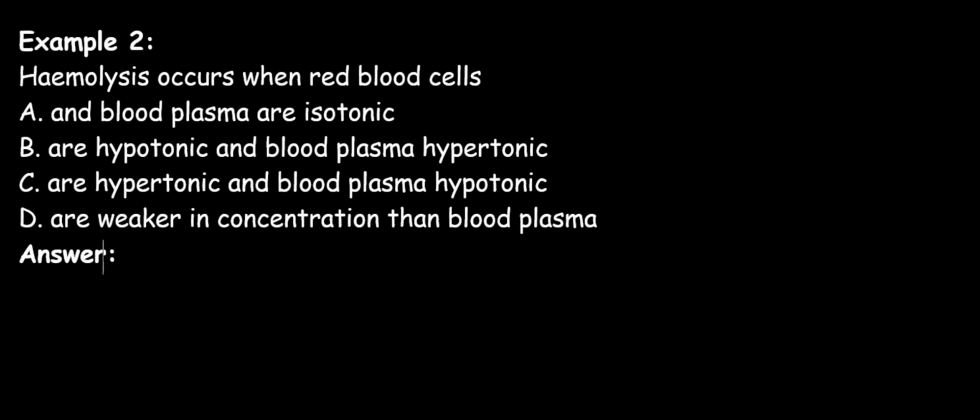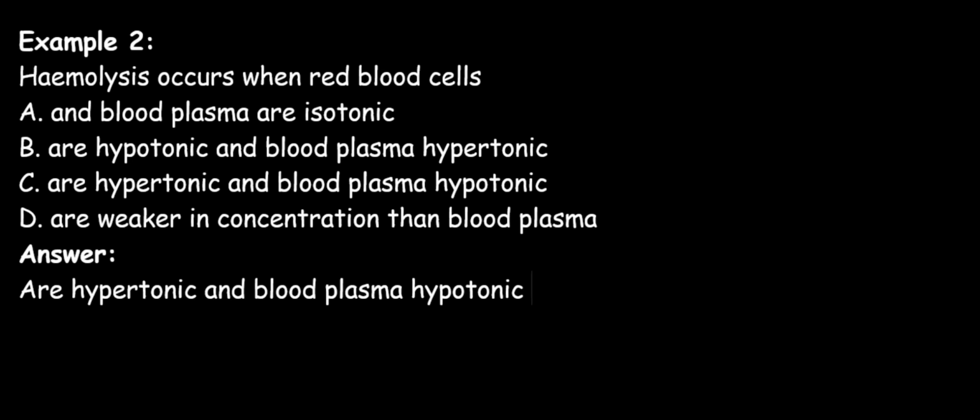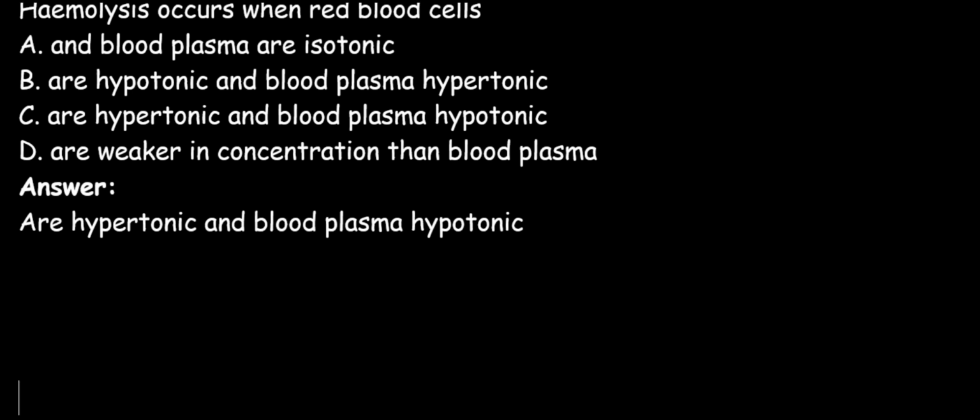From our lectures and from the teaching we just had, you will know and understand that hemolysis occurs when the red blood cells are hypertonic, that is at a higher concentration, and the blood plasma is hypotonic at a lower concentration. This will bring our answer to C, are hypertonic and blood plasma hypotonic.